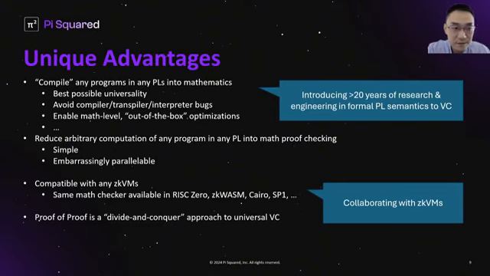Proof of proof is also compatible with any zkVM. We can implement the same mathematical proof checker in RISC-0, zkWasm, Cairo, SP1, and many others. And we are collaborating with these zkVMs to obtain the best performance. To sum up, proof of proof is a divide and conquer approach to universal VC.